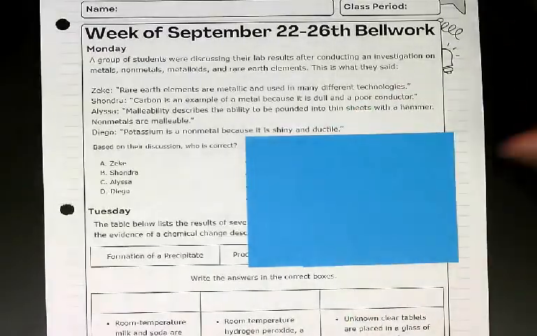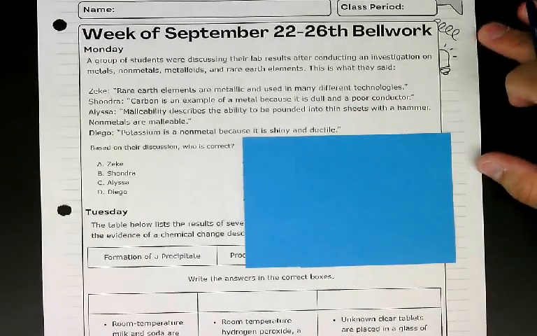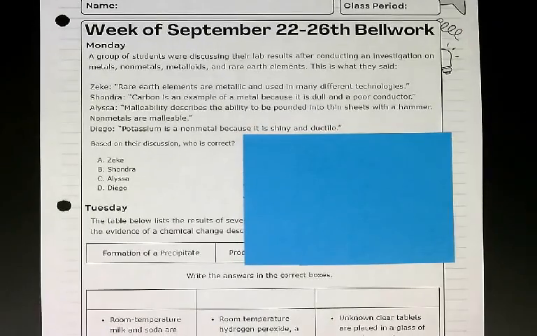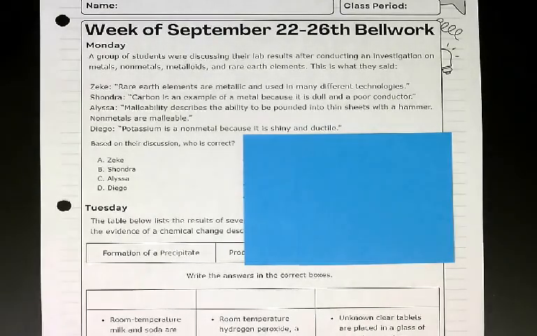I just have mine covered up. So it says, Monday, a group of students were discussing their lab results after conducting an investigation on metals, nonmetals, metalloids, and rare earth elements. This is what they said. Zeke, rare earth elements are metallic and used in many different technologies. Chandra, carbon is an example of a metal because it is dull and a poor conductor.